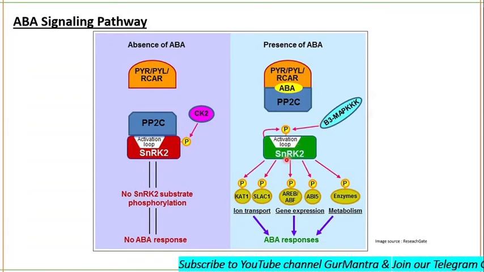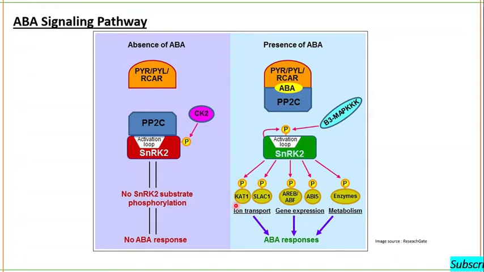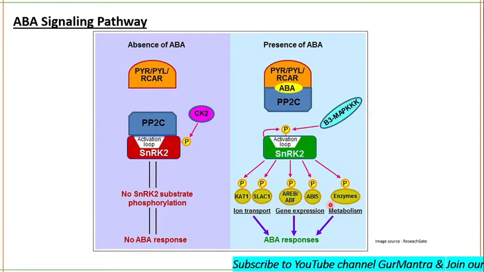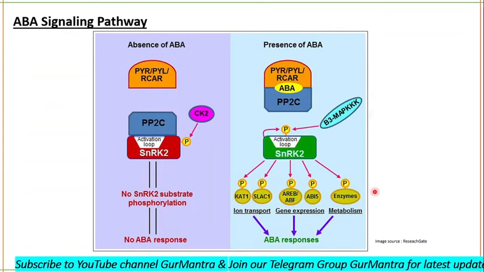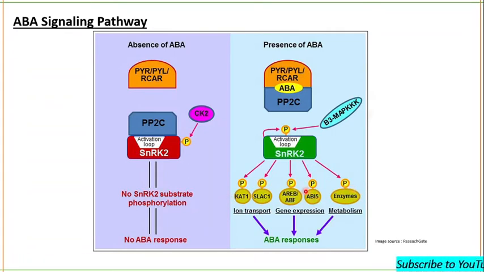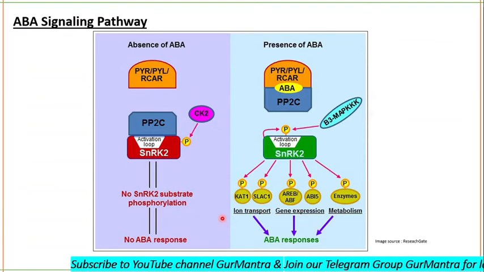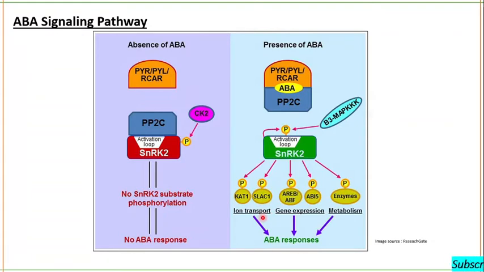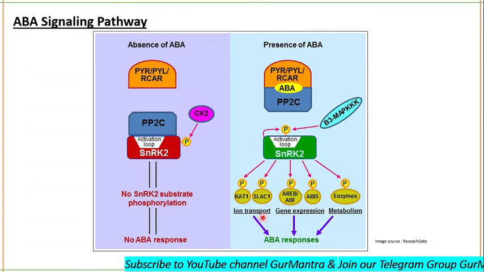So SNRK2 is now activated, it is phosphorylated, it can phosphorylate CAT1, SLAC1, AREB, other proteins and enzymes as well. And the phosphorylation of all these proteins will activate them, and they will result in their respective functions which are important for ABA response. Like CAT1 and SLAC1 will be involved in ion transport. Okay, you understand the ABA signaling pathway now, or having any problem? Fine, clear, no doubt, fine.